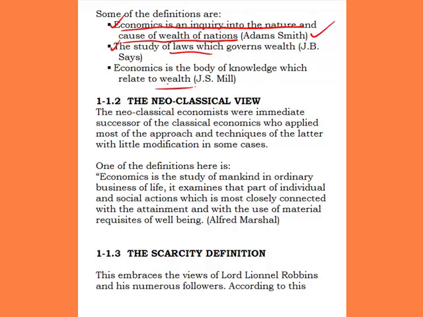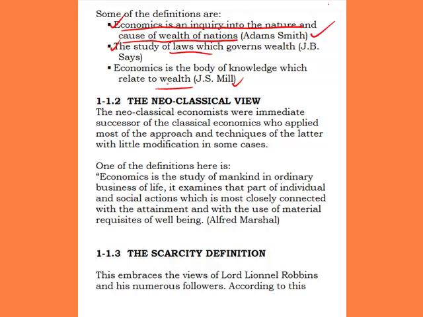So what we are now saying in essence is that from these definitions, we realize that most of this classical view, classical economics, make definitions in relation to the wealth of a nation. According to Adam Smith, economics is an inquiry into the nature and cause of wealth of nations. J.B. Say says it is the study of laws which govern wealth. Economics is a body of knowledge which relates to wealth, according to J.S. Mill. So it is all about wealth to these classical economists.